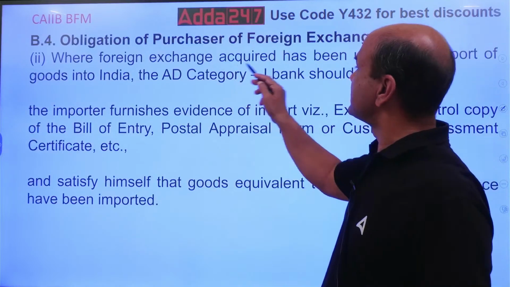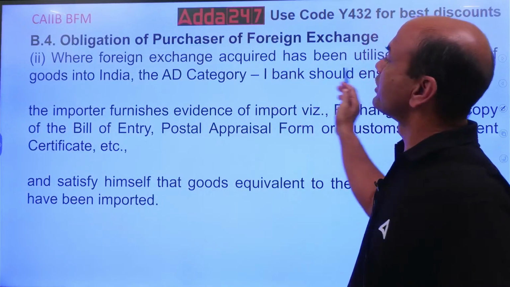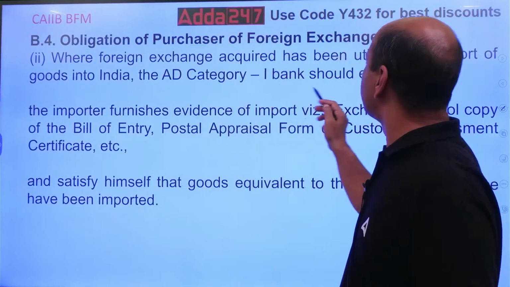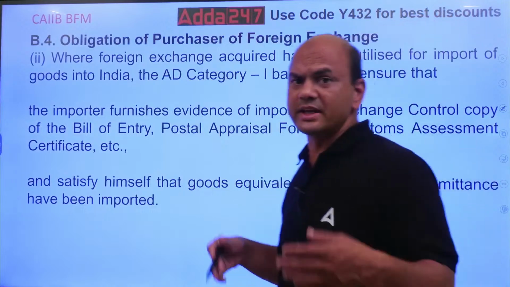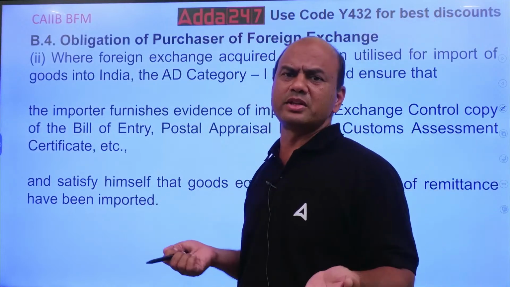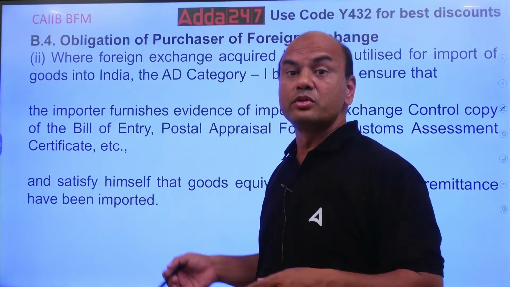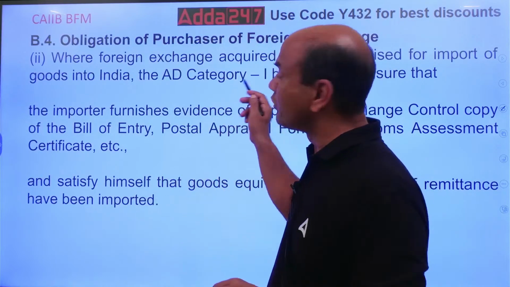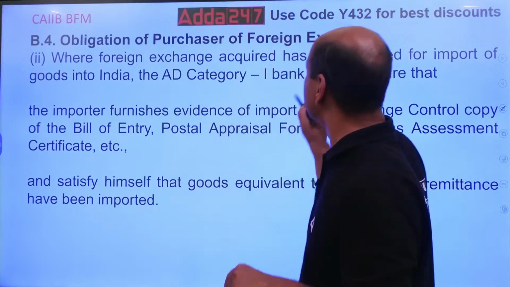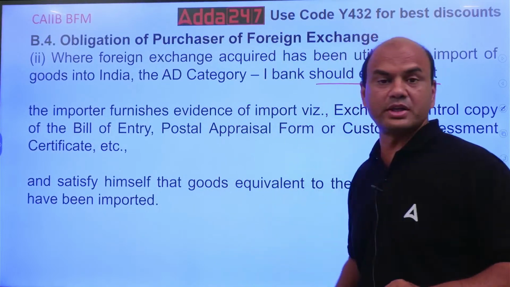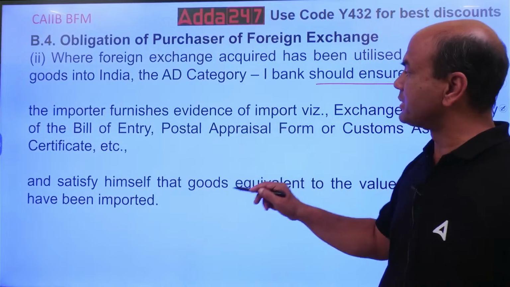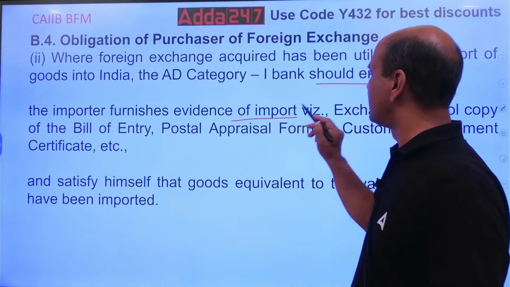Where the foreign exchange acquired has been utilized for the import of goods in India, AD Category Bank should ensure that. Suppose I say that I want this $1 lakh because I want to purchase the machinery or any goods. So if I say that, then what you should do as a bank, you should ensure that. What you should ensure? The importer furnishes the evidence of import.